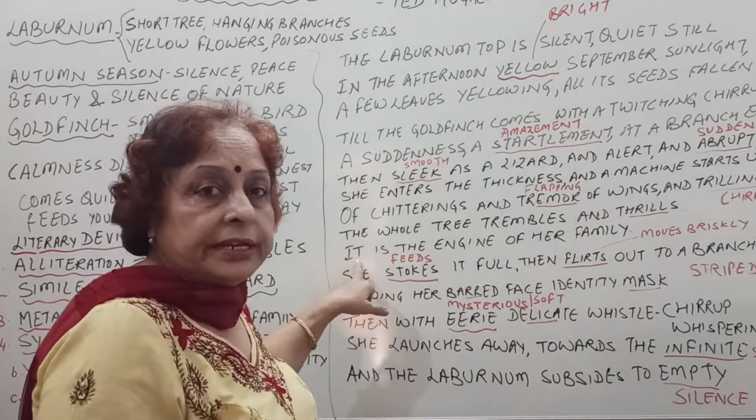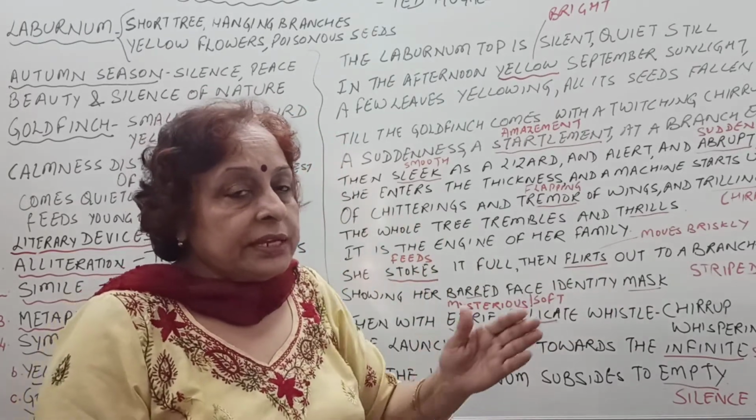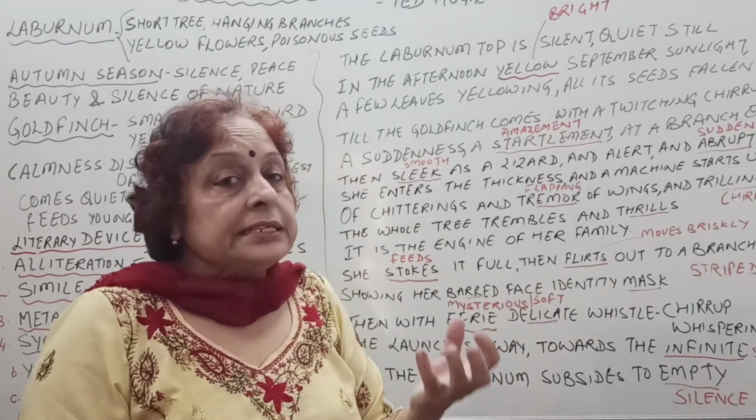"It" here is for the tree. The tree is the engine of our family. The poet has compared the tree with the engine. That is, the tree is the engine of our family.